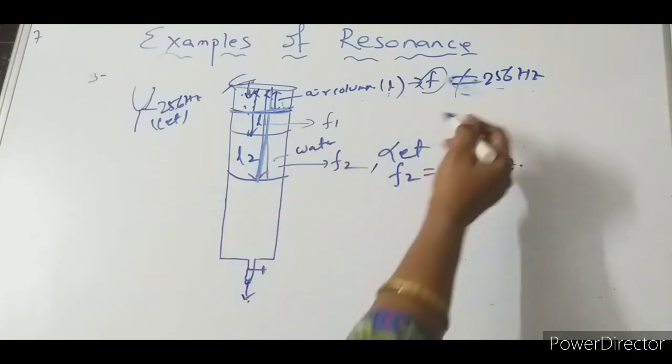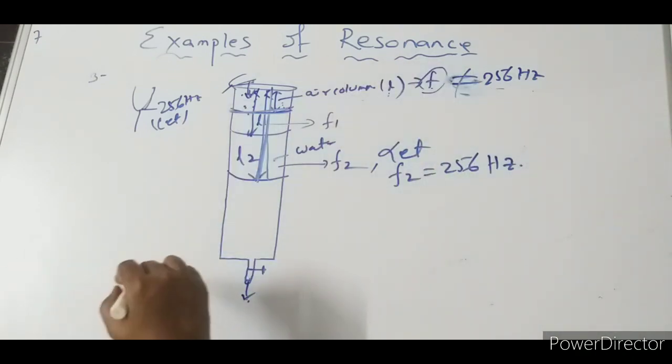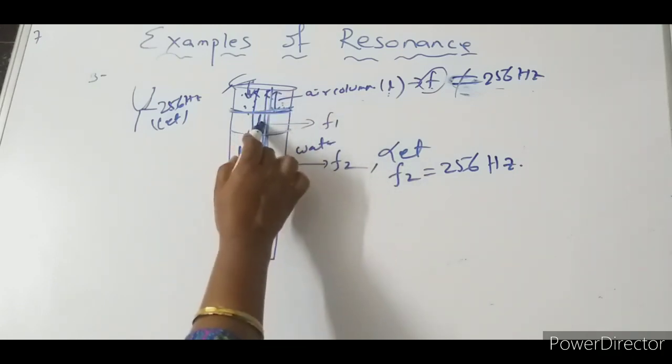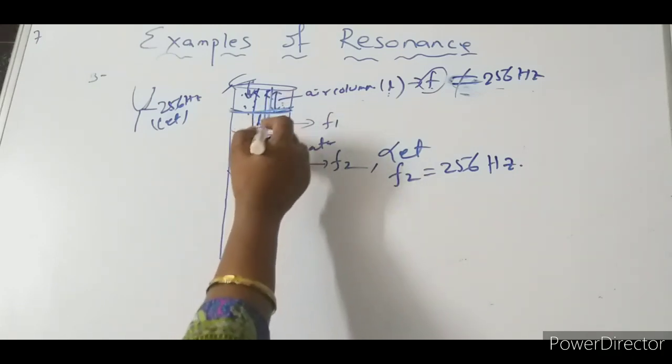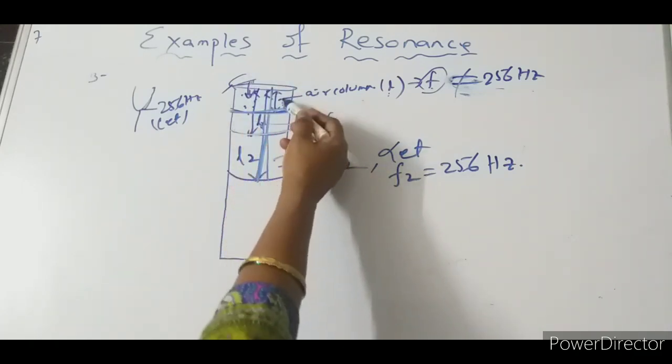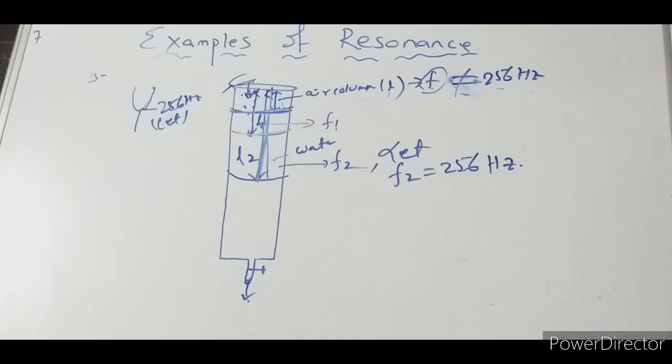Understood? Not 250 Hz, let it be F. Okay? Again I open this one, so I am getting another length. Which one will be L1? For L1 the frequency will be F1. So in all these cases, forced vibration is taking place.